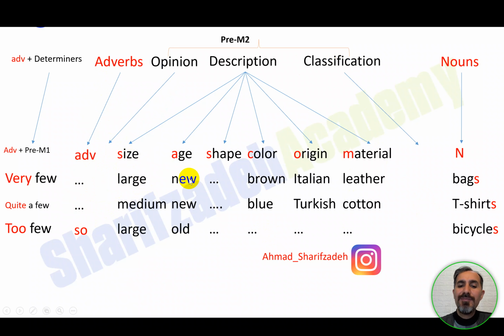It means that every single word in a cluster of words, in a noun phrase, has its own seat, and it can't appear anywhere else, and it cannot be substituted by something else. And we should be careful with these facts.